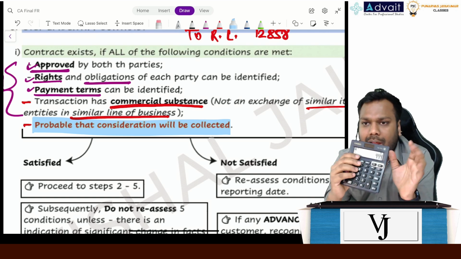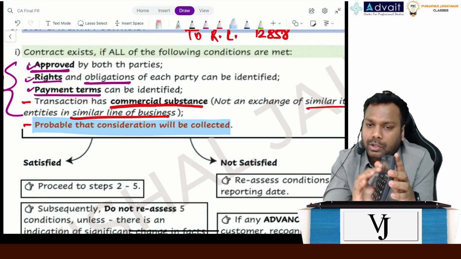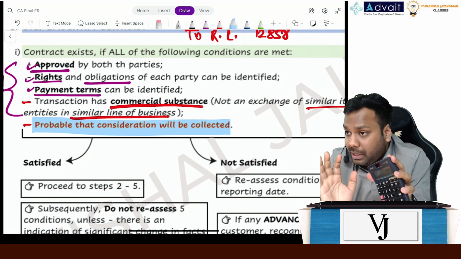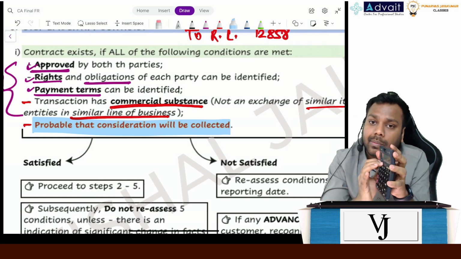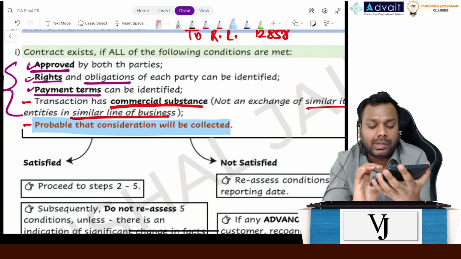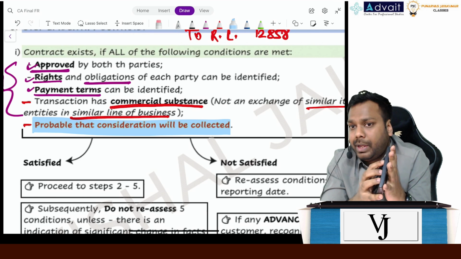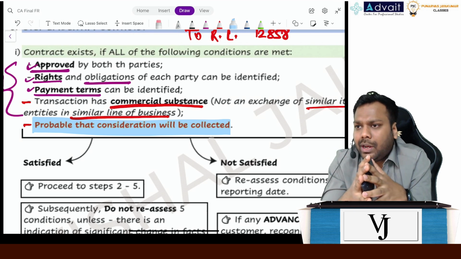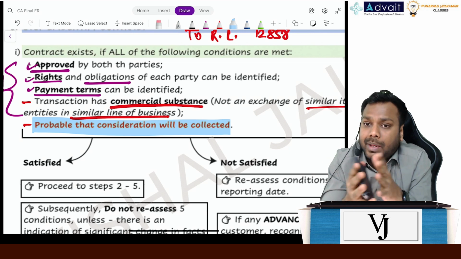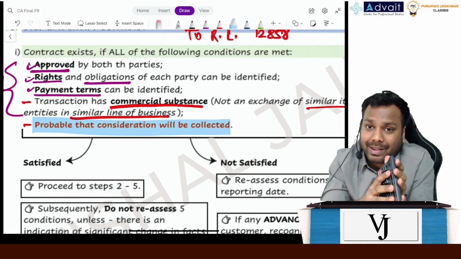Now tell me, I have transferred the calculator to him. Definitely I'm entitled to receive the revenue, right? So even if I have not received the money from the customer, I will recognize this amount as revenue. But now let's suppose I sold this calculator to another customer, who I felt would pay, but after 2-3 days of sale, he became bankrupt, and I believe that he will not pay me the money. Do you think I will recognize the revenue for that party?